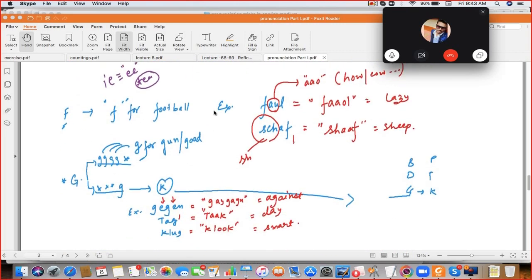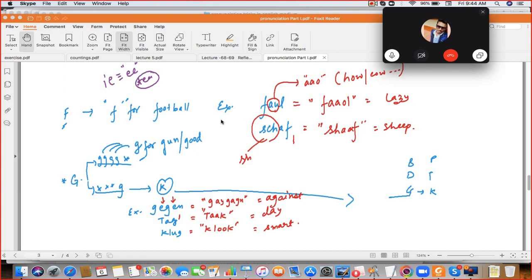Next is F. F is "fur". AU is "ow". Speak the example: Foul. Next: Shaft. SH is "sha". After A there is one consonant, so that has the A sound. Foul and shaft.